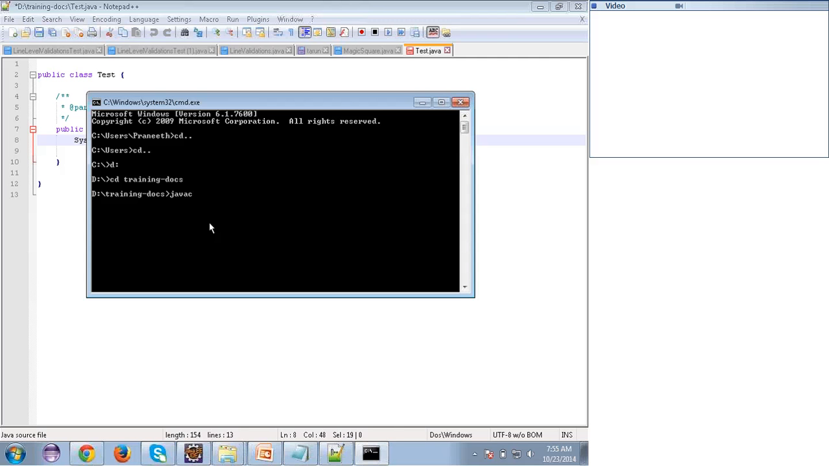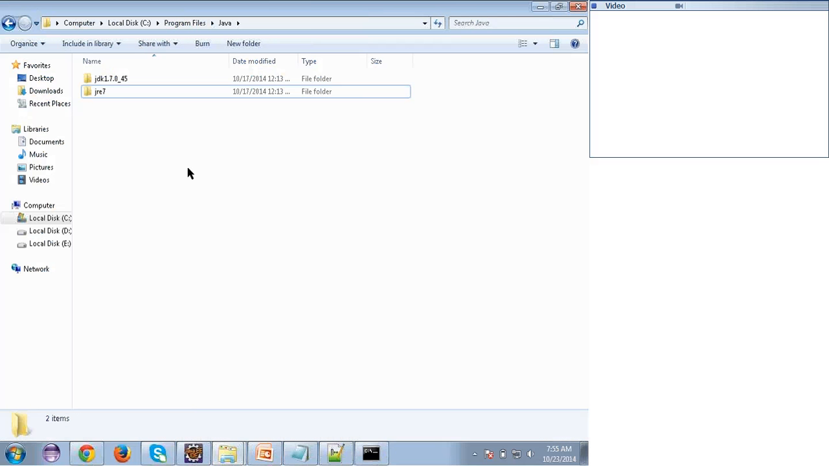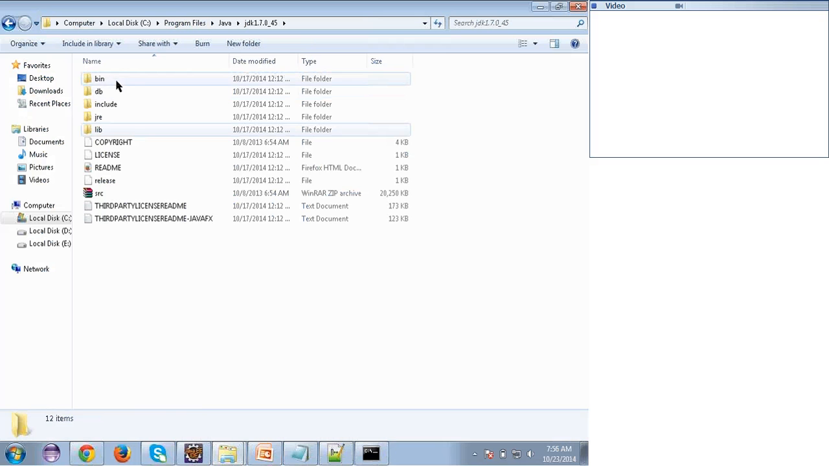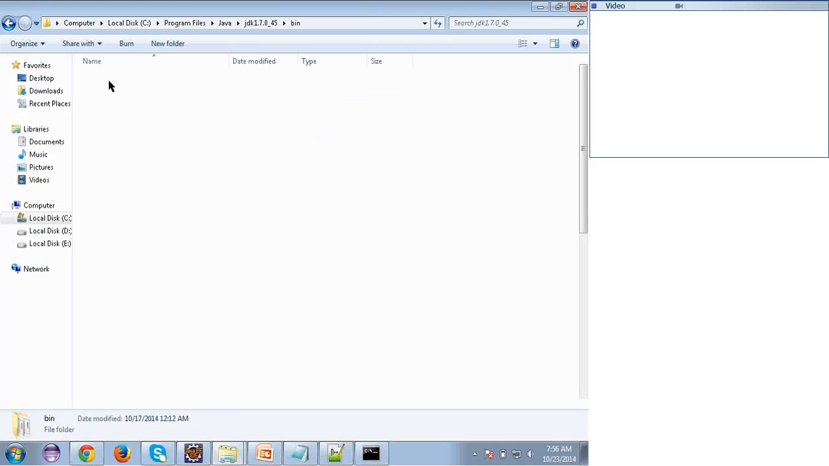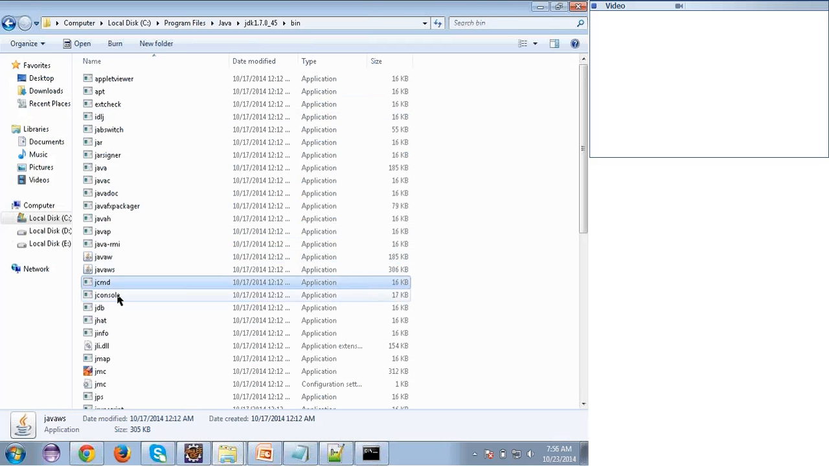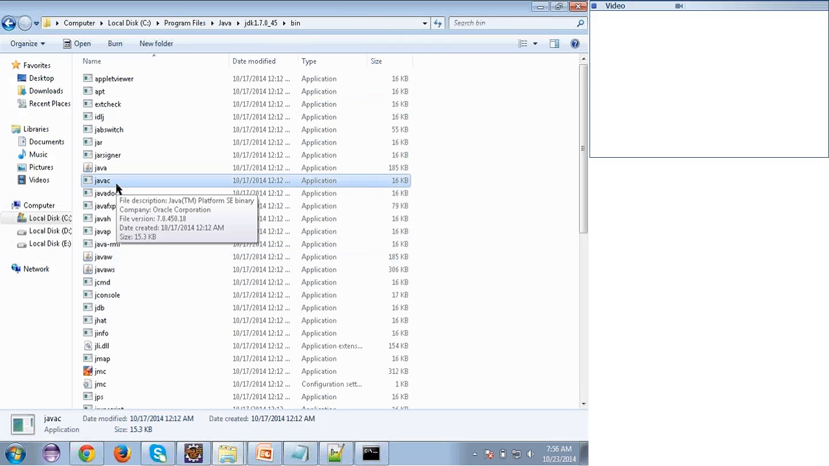Then I'm writing test.java. So javac is the command to compile the Java program and test.java is my file, right? Let me show you where this javac is present. I have installed Java on my machine. The JDK gives us a set of tools to compile the Java program. If I go to the JDK, you will find the bin folder. If I go inside the bin folder, there you can see javac. It is a tool, a command, to compile the Java program.